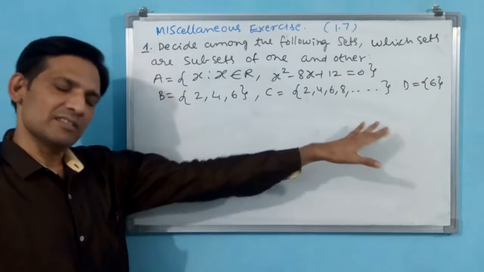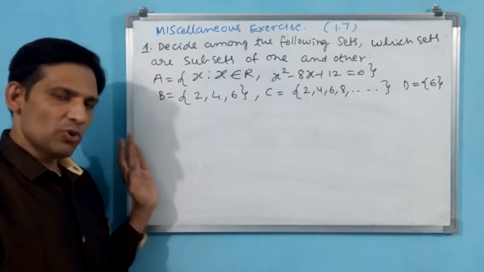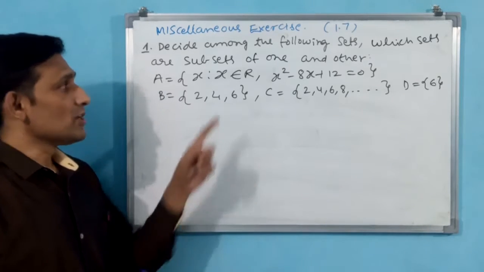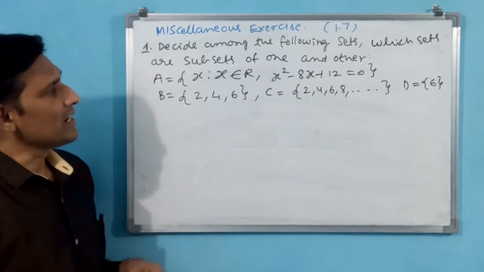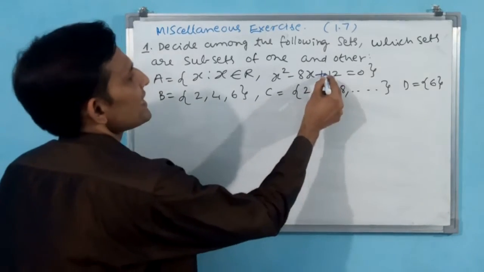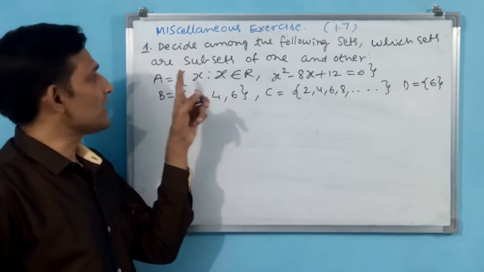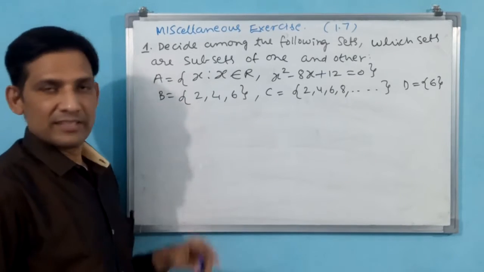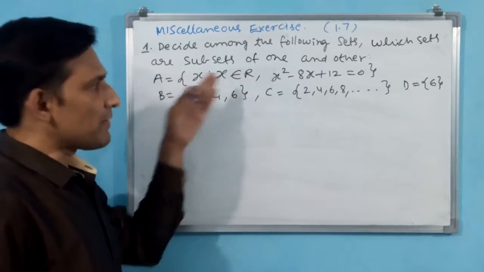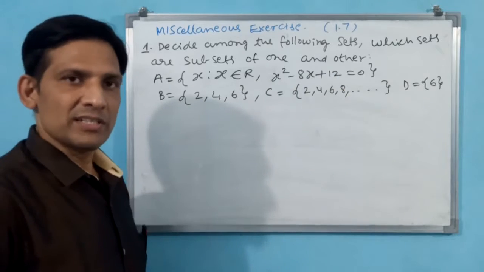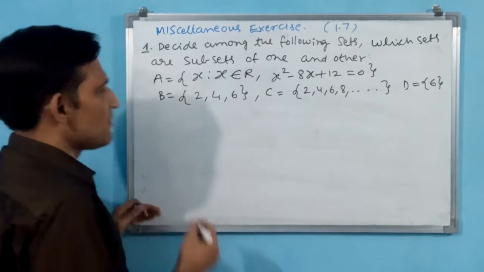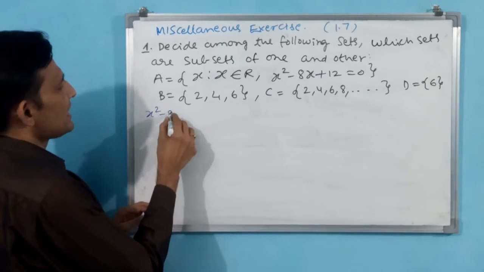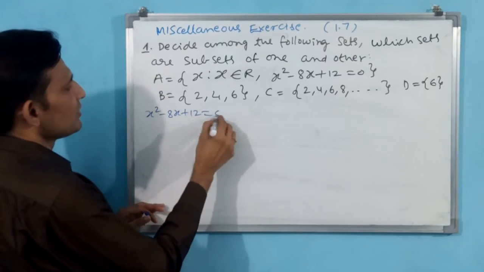B, C, D are direct roster form sets, but A is in set builder form, and that too a quadratic equation. Unless we solve this quadratic equation, we are not going to know the equivalent roster form of this set's elements. Let us solve this equation, then we will find the elements. Now I am going to write this equation: x square minus 8x plus 12 is equal to 0.